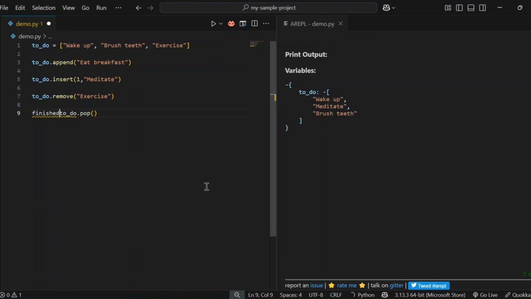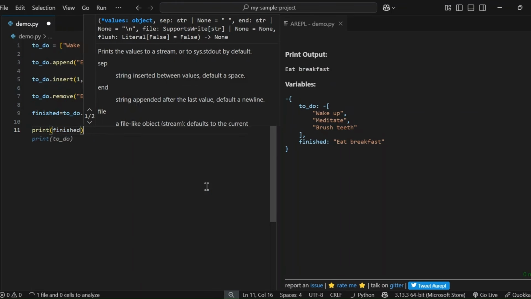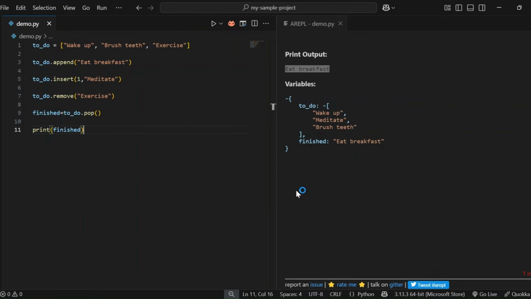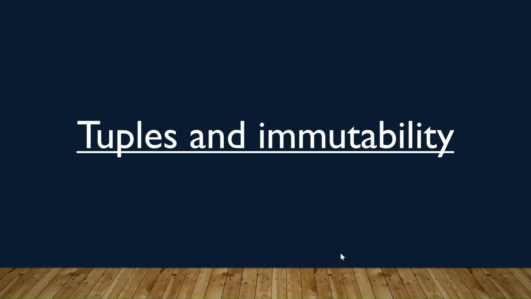And we can store it in the finished variable to display it. As he wants to see what he has just finished, we can print it out using the finished variable. This way, Rahul can get to know the item that he has just finished. So, the moral of the story is, even in daily life, you can use list methods without realizing it. Next, let's discuss tuples and immutability with an example.